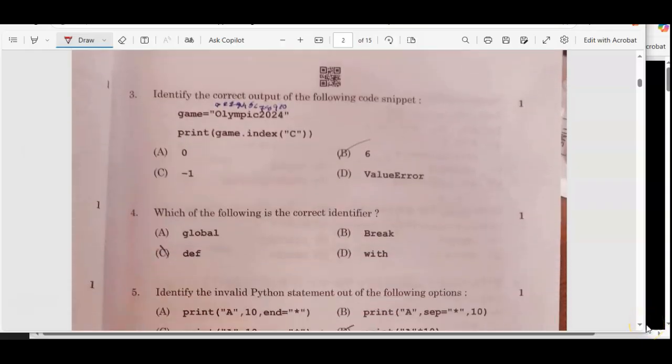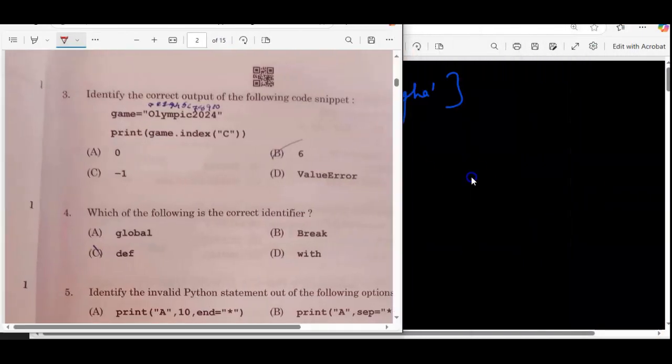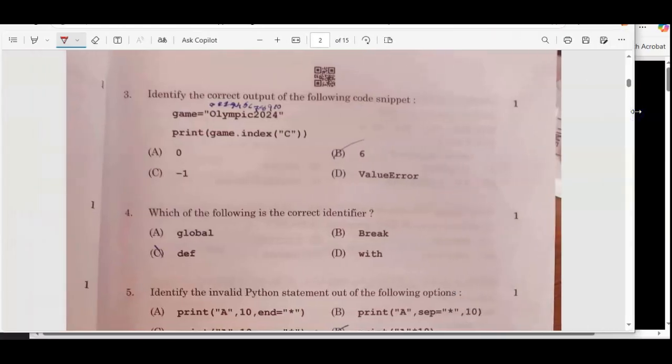Now moving to the third part, we have the game here, Olympic, and game.index('C'). It will find the index of the character given in the bracket. So capital C, this is case sensitive. It is going to check the position of capital C. I can't see capital C here, so that value itself is not present. If the value is not there, definitely it's a value error. So option D is the correct one for question 3.